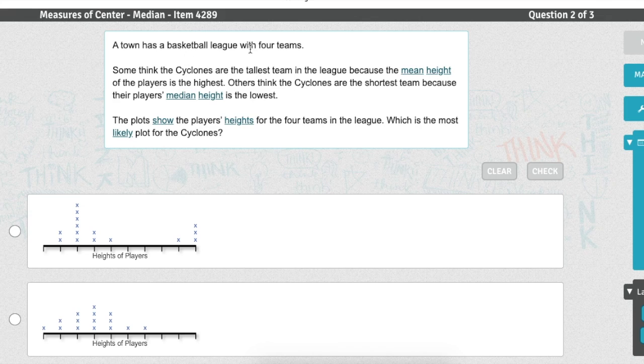Okay, it says a town basketball league with 4 teams. Some think the Cyclones are the tallest team in the league because the mean height of the players is the highest. Others think the Cyclones are the shortest team because their players' median height is the lowest. Okay, the plots show the players' heights for all 4 teams. Which is the most likely plot for the Cyclones?